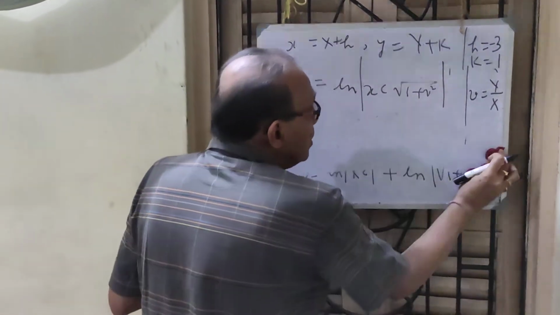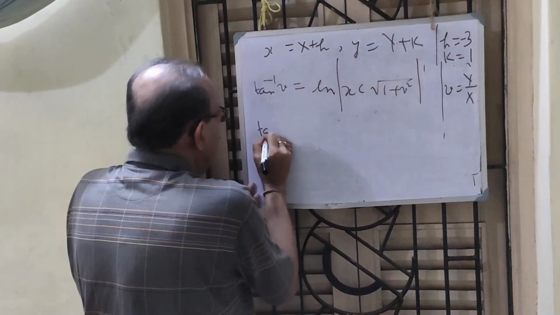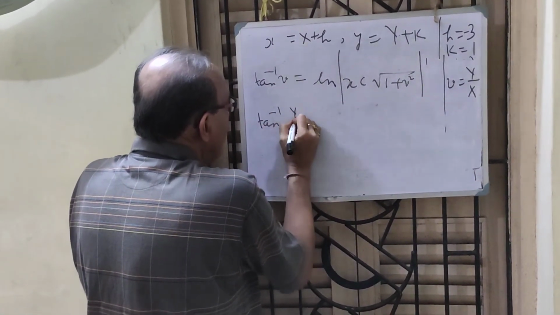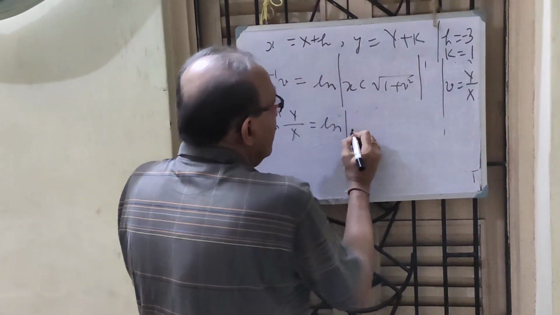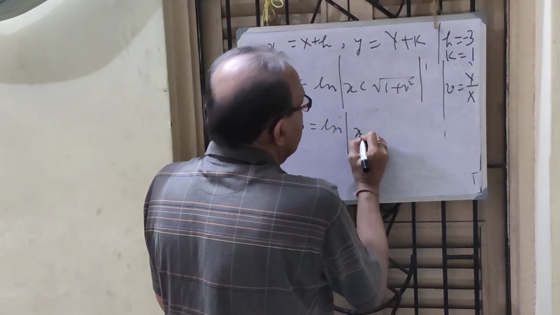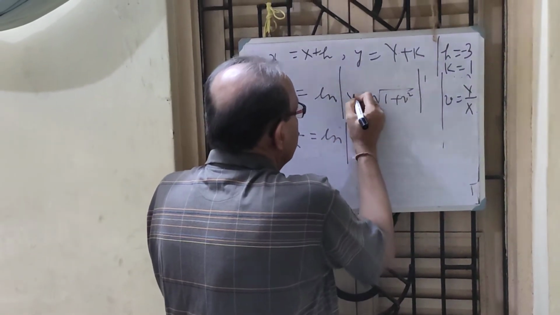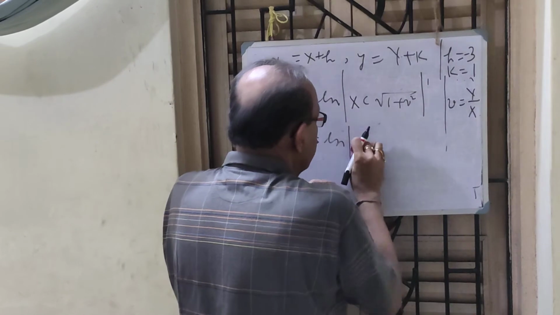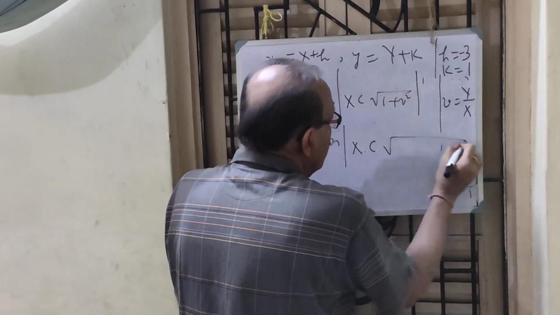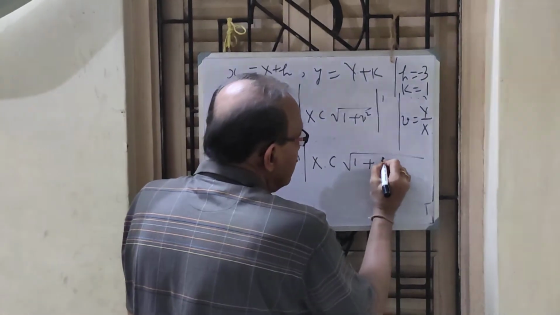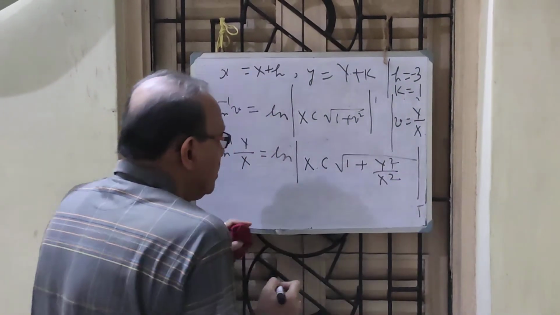I now put the value of b, big Y by big X. Tan inverse big Y by big X equals ln x, that must be big X, into c into root of 1 plus big Y square by big X square.